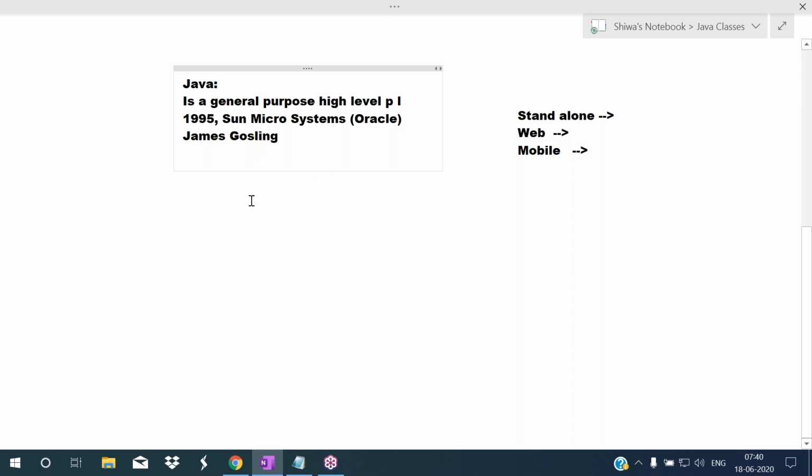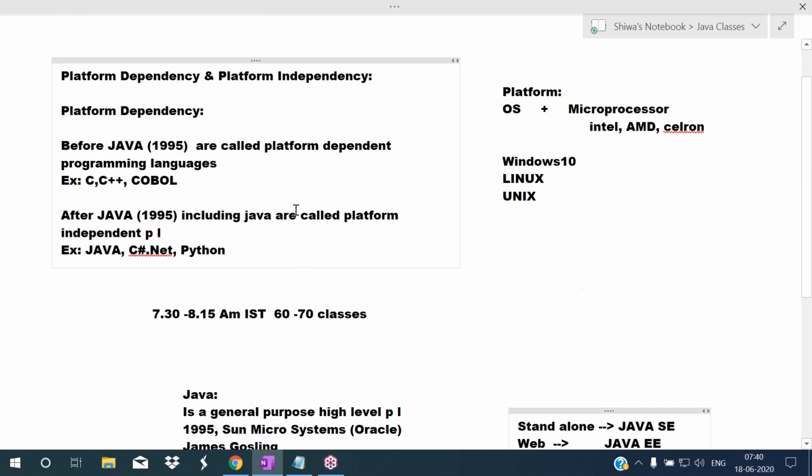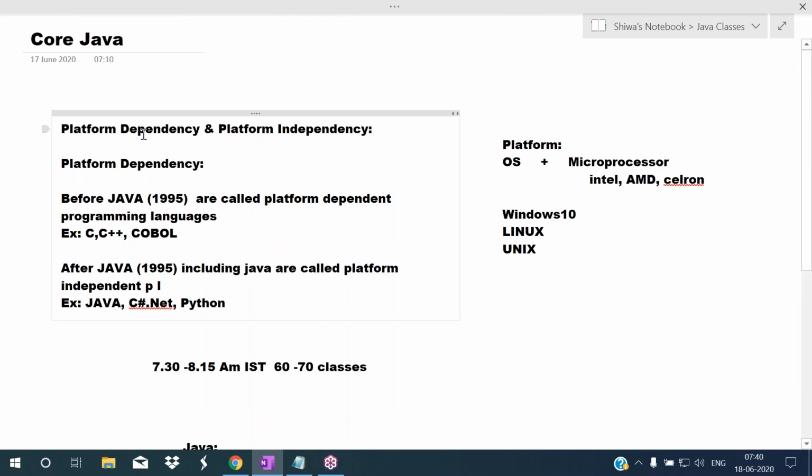After this we also discussed parts of Java. For standalone applications, we use Java SE. Java SE means Standard Edition. For web applications, we use Java EE, Java Enterprise Edition. For mobile applications, we use Java ME. ME means Micro Edition. After this, we clearly discussed what is platform dependency also.